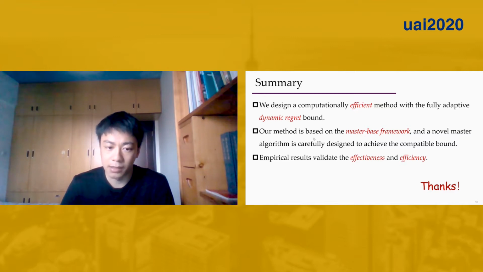Our method is based on the master-based framework, and our novel master algorithm is carefully designed to achieve the compatible bounds. Empirical studies also validate the effectiveness and the efficiency of our method.